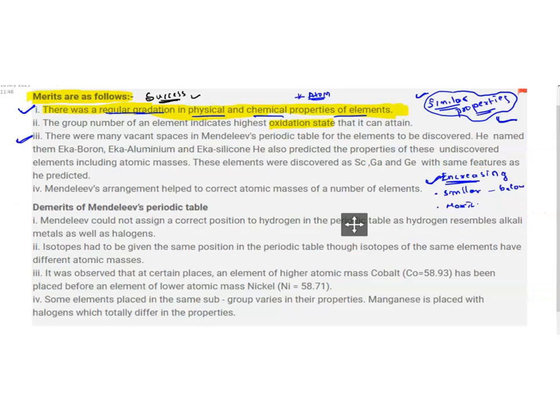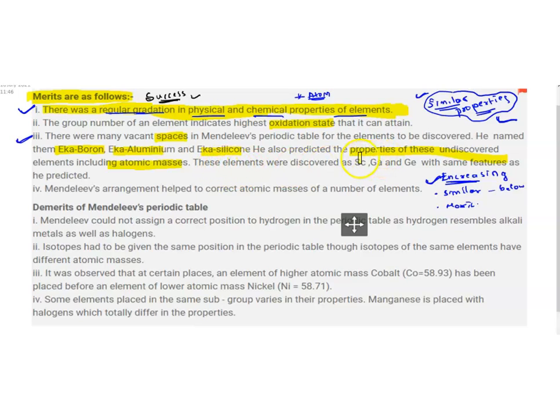Let's take this point. See, there were many vacant spaces. He left many empty spaces in the Mendeleev periodic table for elements to be discovered. He tried to give definitions for three empty spaces: Eka boron, Eka aluminium and Eka silicon. He also predicted the properties of these undiscovered elements, including atomic mass, and that has been proved also.